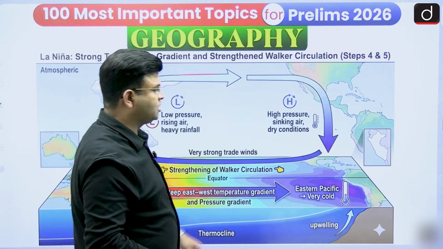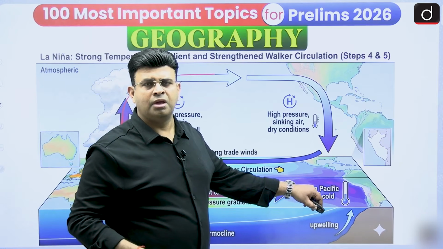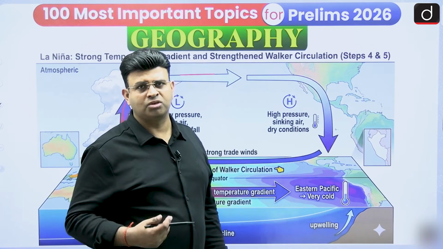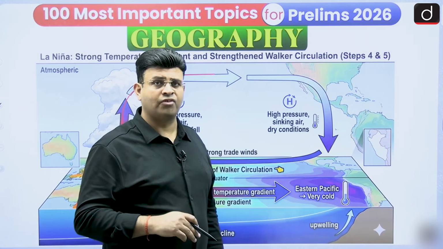This La Nina is known as the cold phase of ENSO. La Nina is also known as the cold phase of ENSO. ENSO means El Nino Southern Oscillation, and El Nino is known as the warm phase of ENSO.